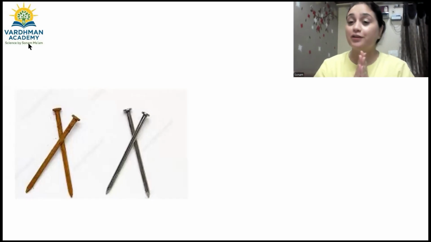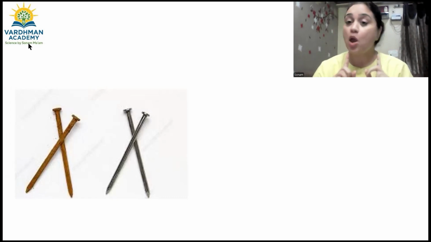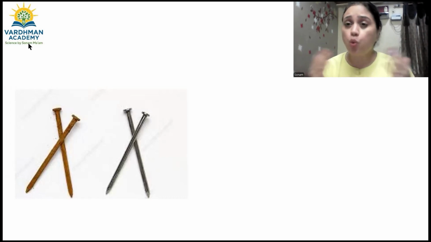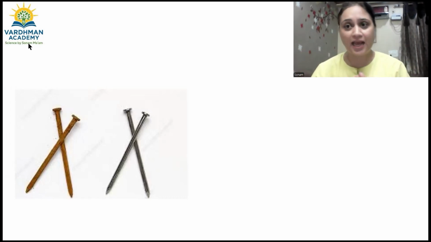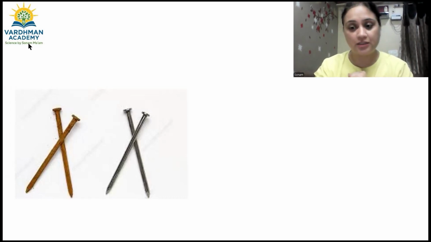10th, can you spot the difference between the two iron nails right in front of you on your screens? One is brown and flaky, and the other one is shiny. What makes the shiny iron nail turn into a brown, flaky substance which gets deposited over this iron nail? You must be wondering, that's nothing but the corrosion of metals. Have you ever wondered why it happens?